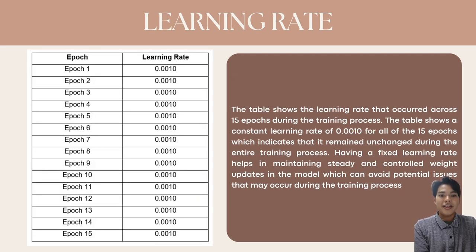For our learning rate, the number of epochs that we use to test is 15, and throughout the 15 epochs we receive a learning rate of 0.0010, consistently that value from epoch 1 to epoch 15. So why is the learning rate consistently 0.0010? This is because having a fixed learning rate helps to maintain steady and controlled weight updates in the model, and it can avoid potential issues that may occur during the training process.